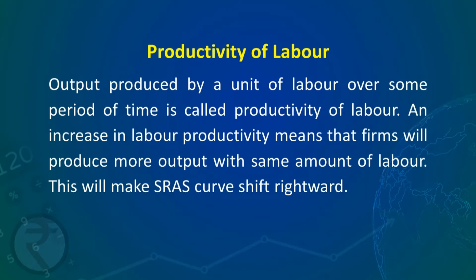Now productivity of labor is another thing which can cause change in the aggregate supply. Output produced by a unit of labor over some period of time is called productivity of labor. An increase in labor productivity means that firms will produce more output with the same amount of labor. This will make the SRAS curve shift rightward. So whenever the productivity of labor rises, they are able to produce more, then naturally total production rises and the quantity supplied also increases, and the short run aggregate supply curve will shift to the right.